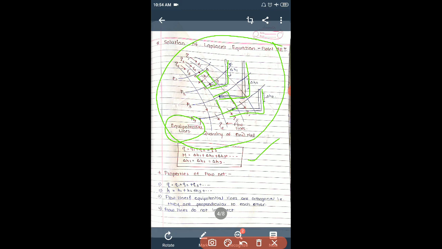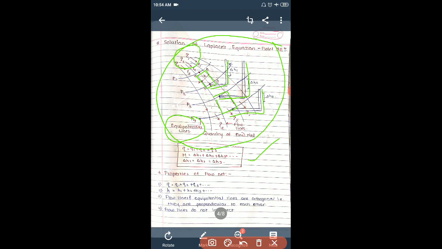So Q is equal to Q1, is equal to Q2, is equal to Q3. Whatever is the discharge entering the flow net is the same at all the points Q1, Q2, Q3. Then capital H is equal to delta h1 plus delta h2 plus delta h3. The total head, capital H, is the addition of all the head differences, and delta H1 is equal to delta H2 is equal to delta H3.